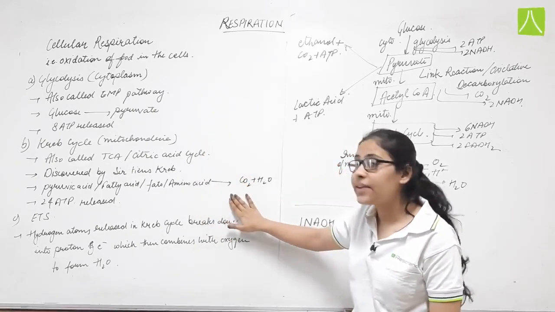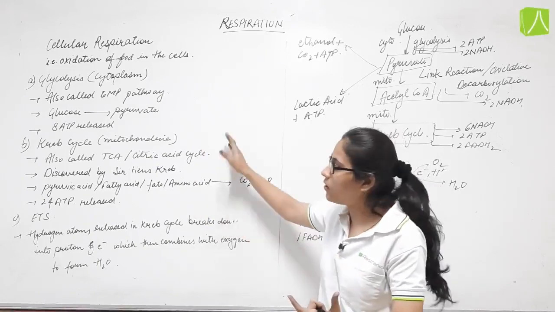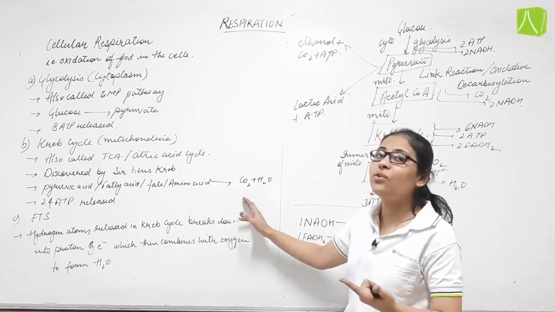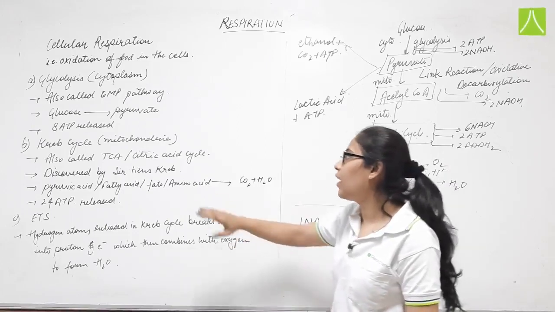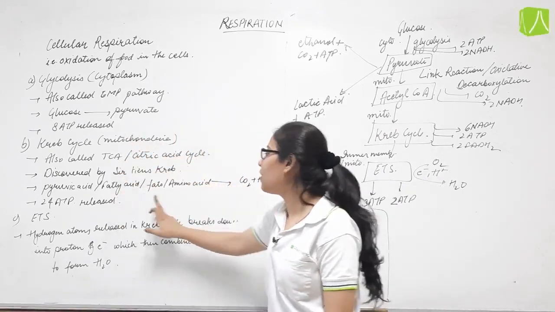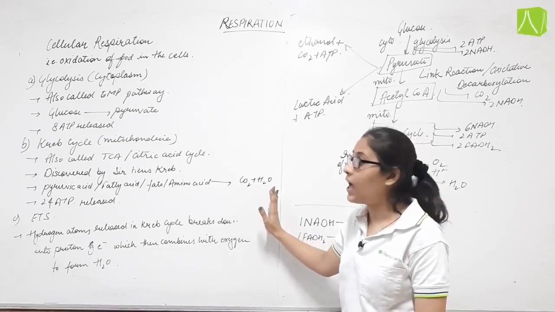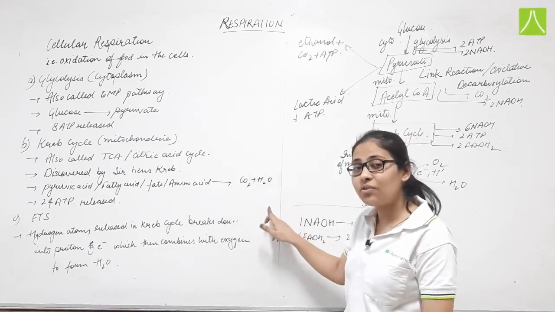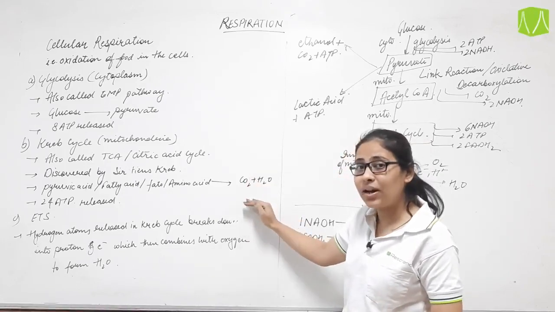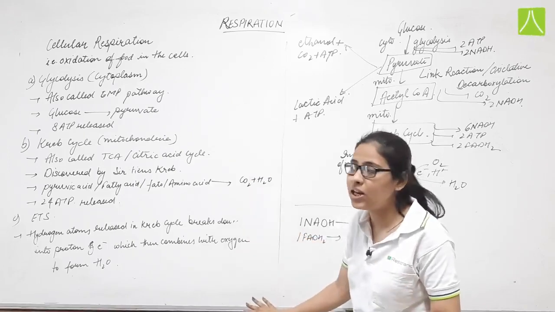It is an intermediate step which occurs in between the ETS and glycolysis. Now what happens during this step? In this step, the pyruvic acid which is formed after glycolysis is further converted into its simpler forms, that is, CO2 and H2O. These are the products which we want, that's why cellular respiration is taking place. These are the ultimate products which we get as a result of cellular respiration.